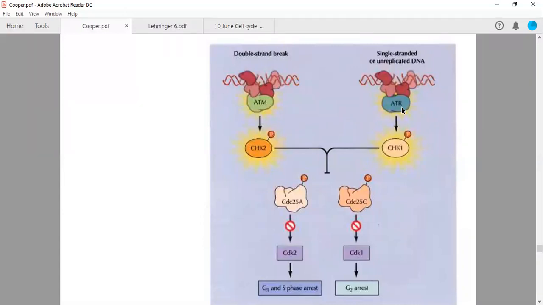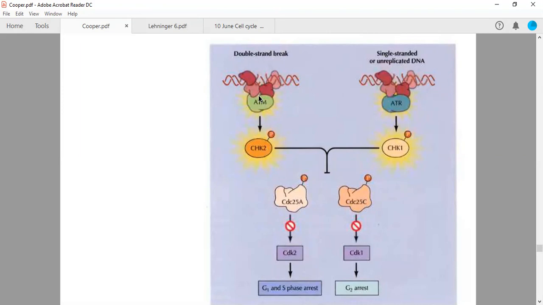During single strand breaks, the ATR protein is required. During double strand breaks, the ATM protein will be required. Now they will activate two different families of kinases. One is called checkpoint kinase 1. If there is a single strand break, checkpoint kinase 1 will be phosphorylated by the ATR protein. If there is a double strand break, checkpoint kinase 2 will be phosphorylated by the ATM protein.